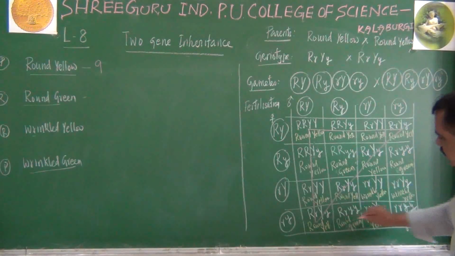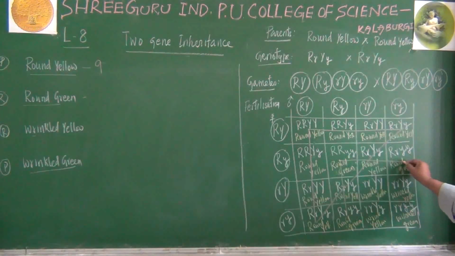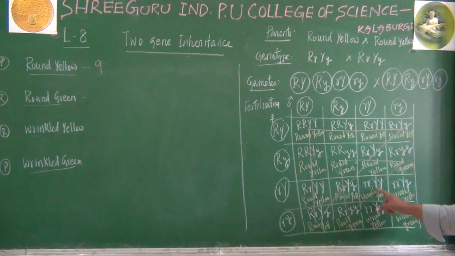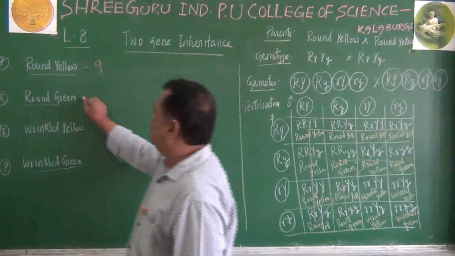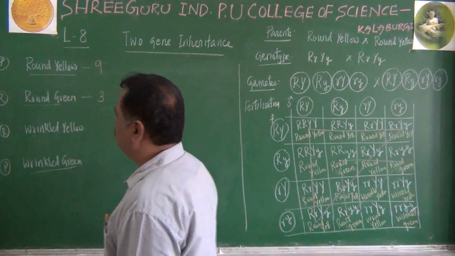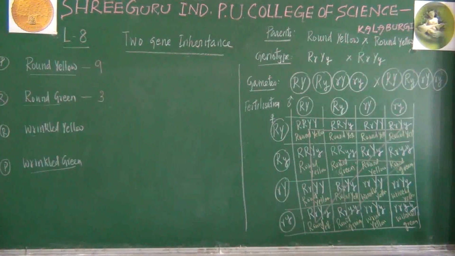So if we join this and this, we can get a triangle here in this way. Don't join this round yellow. These three corners only you take, and that will become round green. That is how many in number? 3 in number. 9:3. Round wrinkled yellow we can see here. Wrinkled yellow, you can check here. This is one wrinkled yellow, this is one wrinkled yellow, this is one wrinkled yellow.